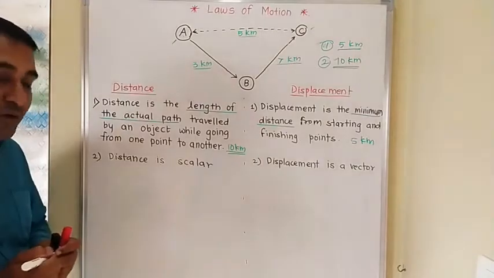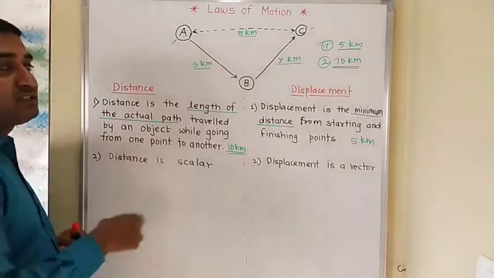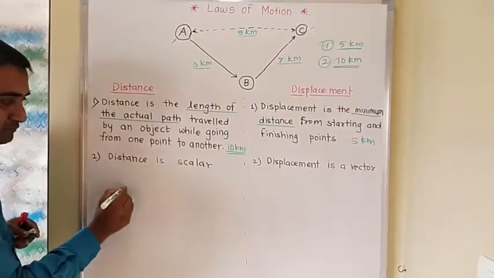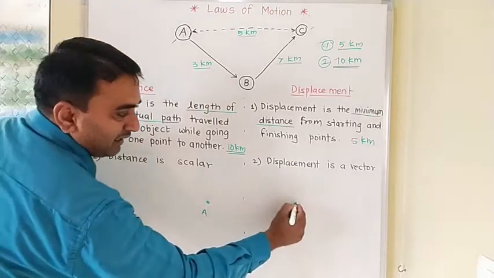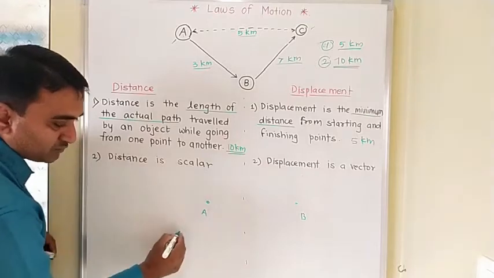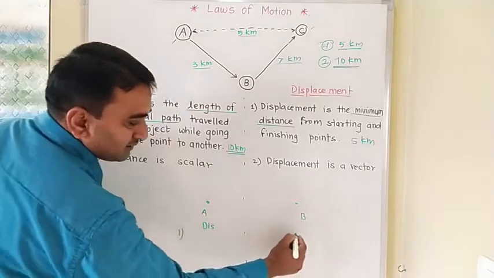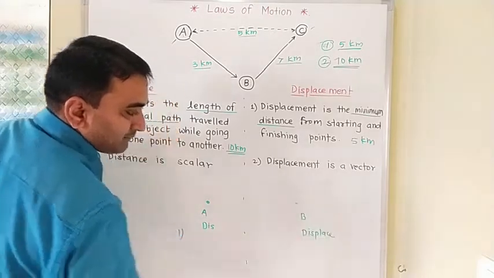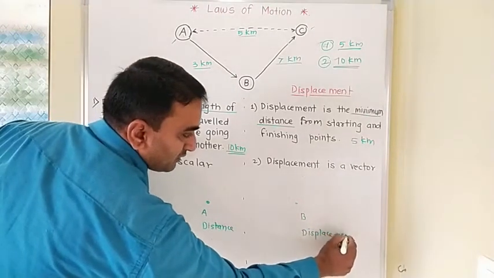Now the second point to discuss, that is distance is a scalar. Scalar means what? See here, here is the change in position. Suppose now one example we are discussing. Now it is a point A and this one is a point B. Now object is moving. So first incidence. Now we are discussing here distance, and here we are discussing displacement. Distance and displacement. See here.